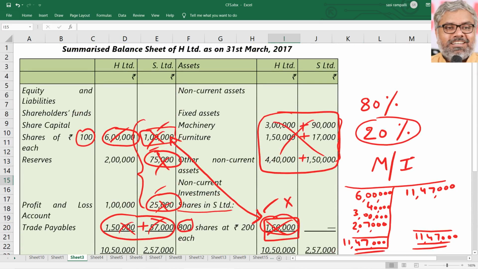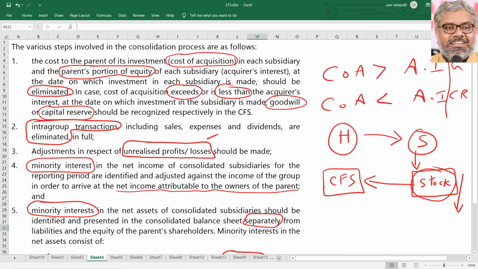But the basic way of doing the consolidation is just to add up the assets and liabilities of the holding and subsidiary company and eliminating the investment on the asset side of the holding company's balance sheet, at the same time eliminating the equity portion of the subsidiary company on the liability side of its balance sheet, and while doing so identifying minority interest is the major aspect in consolidation, and this is the most important aspect. You should read it also thoroughly.